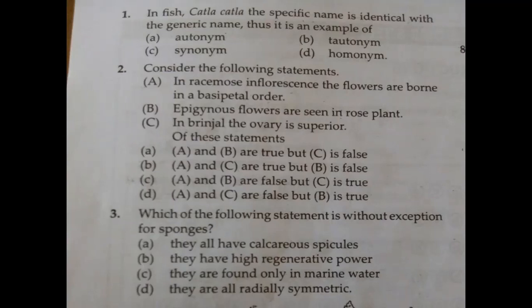Racemose means it is acropetal. Then epigynous flowers are seen in rose, they said. In rose, actually it is perigynous with superior ovary. You can go and see the rose plant today. When you see it, rose flowers are not epigynous. Okay, it is perigynous with superior ovary. Ovary is present at the top. So the second statement is also wrong.